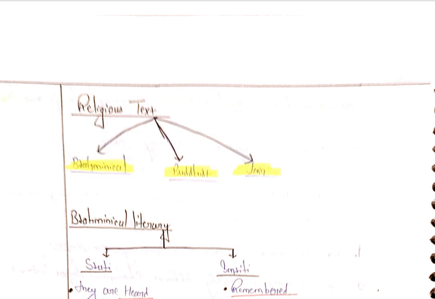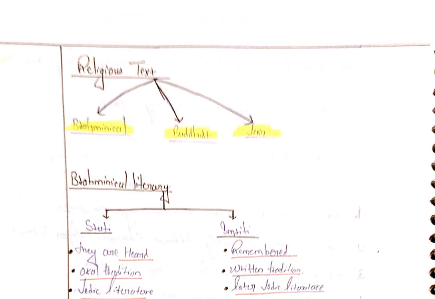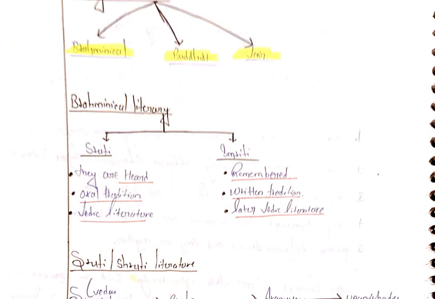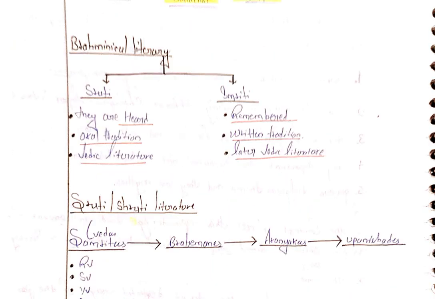A literary source also comes from religious texts: Brahminical texts, Buddhist texts, and Jaina texts. Brahmin literature is divided into two parts, Shruti and Smriti. Shruti is known as what is heard, meaning people passed it from one generation to another through hearing. And it is an oral tradition, not a written tradition.